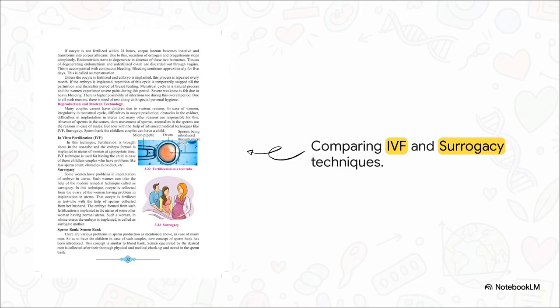On the other hand, we have surrogacy. If a woman produces normal oocytes but has a problem with her uterus, her oocyte is fertilized with her husband's sperm in a test tube, but the embryo is implanted into the healthy uterus of another woman, the surrogate mother.